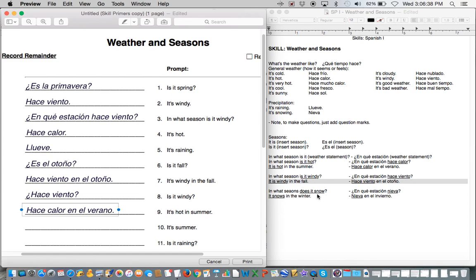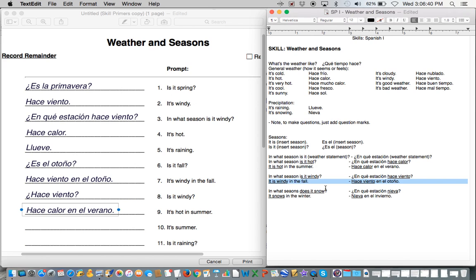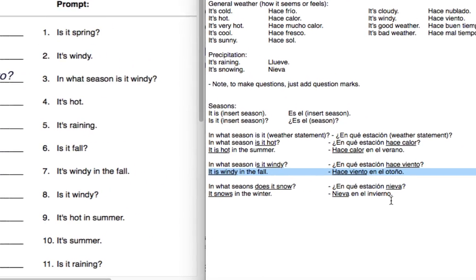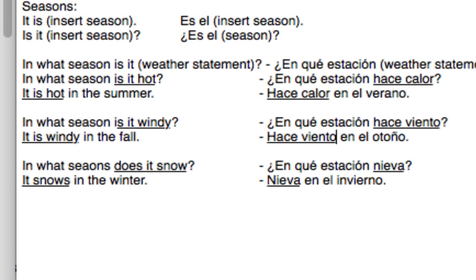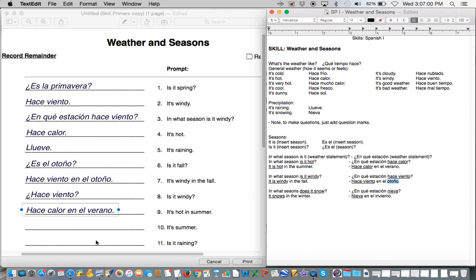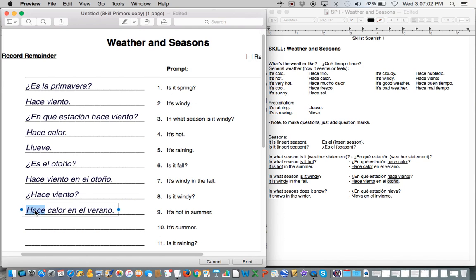And let's see, that one would be the same pattern as what you see here. It's windy in the fall, it's hot in the summer. So you simply say it's hot. The sentence is it's hot in the summer. So hace calor in the, and then you switch out summer for the word fall here. So it's the same pattern for all of these. It's hot in the summer.